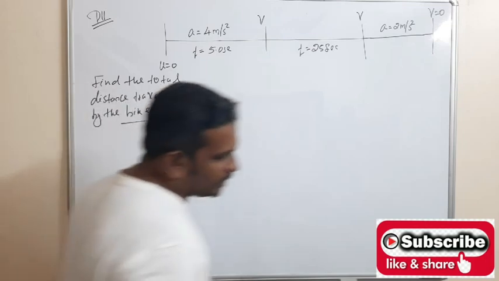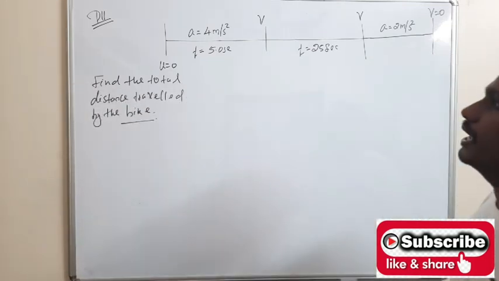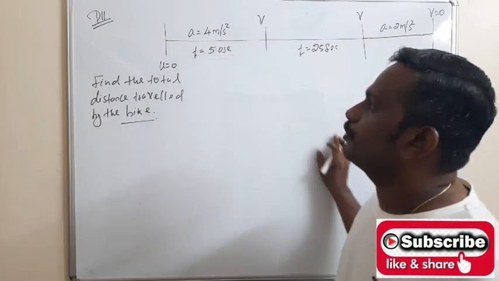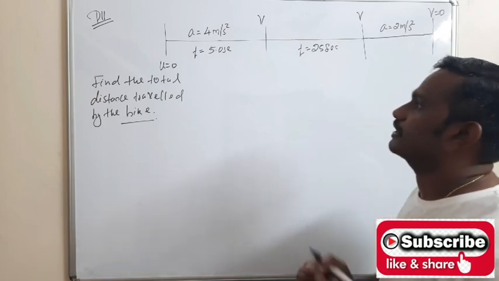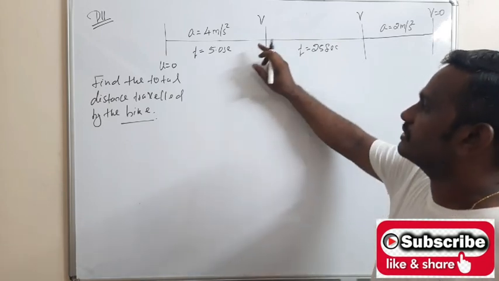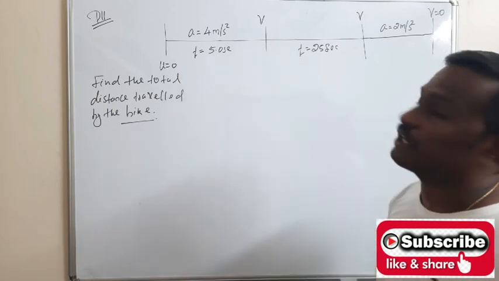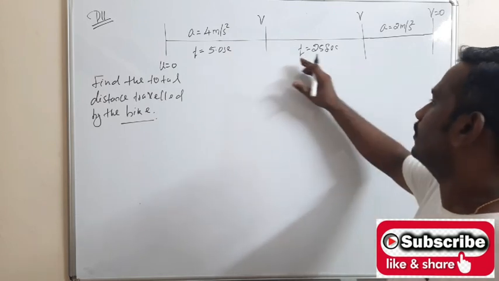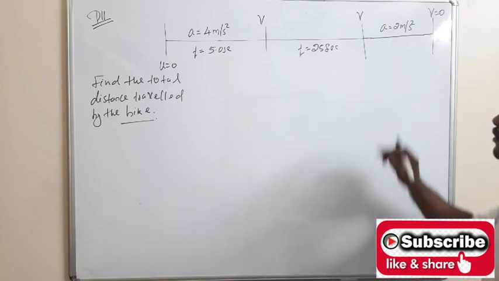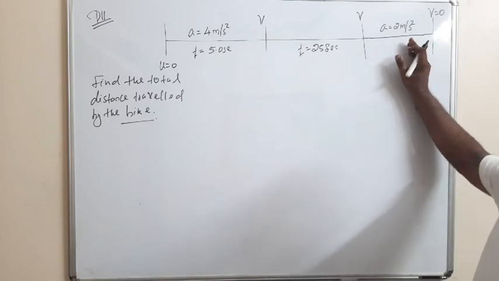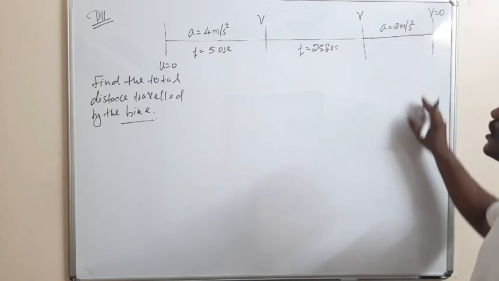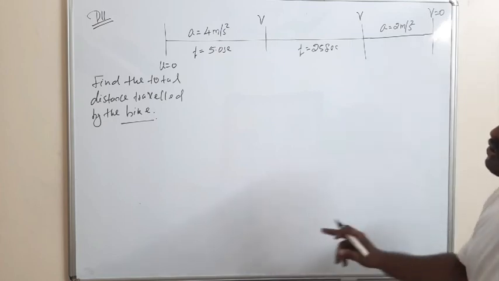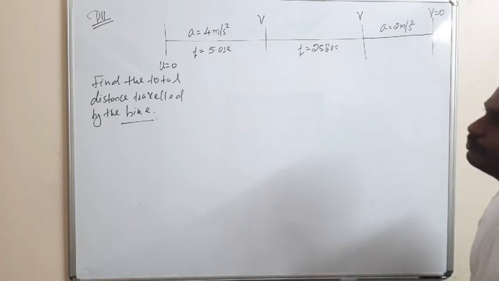So listen to the question. A bike starts from rest, that is u is equal to 0, and it accelerates with the uniform acceleration of a is equal to 4 meter per second square, and it reaches a constant velocity v after t is equal to 5 seconds. Then it moves with a constant velocity for the time t is equal to 25 seconds. And after that it decelerates at the rate of 2 meter per second square until it stops, that is v is equal to 0. So we have to find the total distance traveled by the bike.